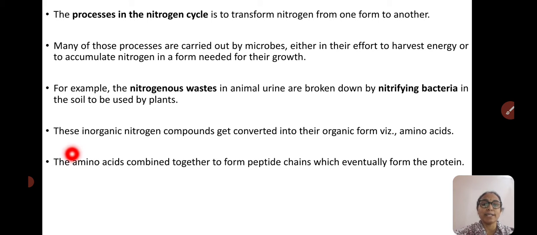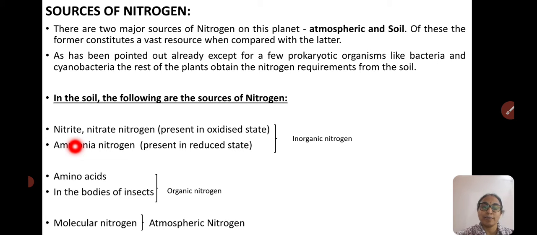Along with that, in the nitrogen metabolism topic we are going to discuss the biosynthesis of amino acids, which are the building blocks of proteins and the major source of nitrogen in organic form.